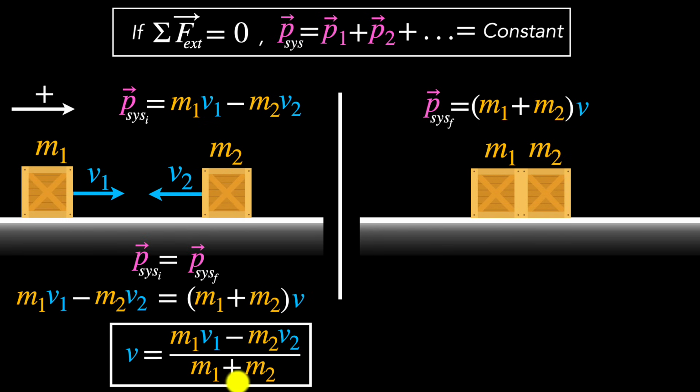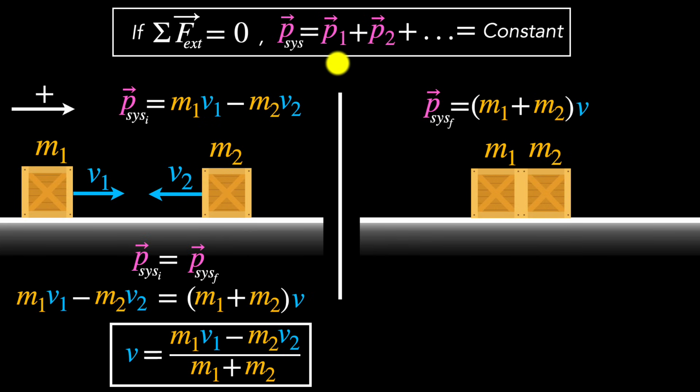Now, what I want you to appreciate over here is that during the collision, the forces that we're dealing with could be very complicated. I don't even know how to model them. They're definitely varying with time, and they're acting for a very short amount of time. I have no idea about any of that. And yet, I can still figure out what the final velocity is going to be just by using this principle. That's what makes it super duper powerful.